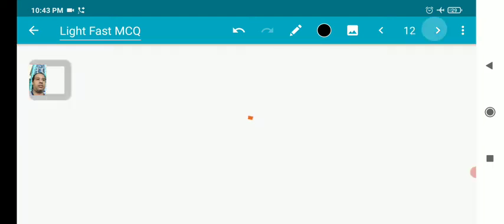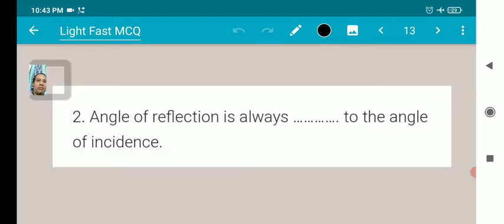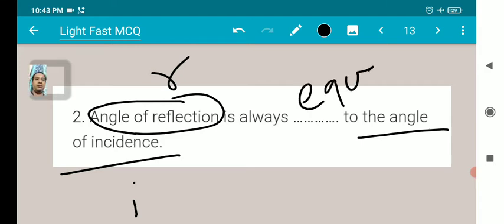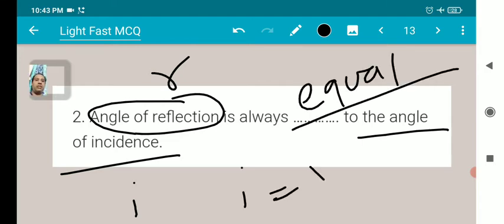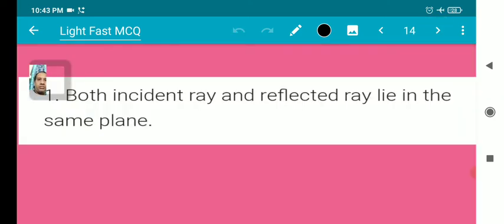To make a kaleidoscope, how many plane mirrors are required? Three plane mirrors. The angle of reflection is always equal to the angle of incidence. Angle of reflection R and angle of incidence I are always equal: I is equal to R. Both the incident ray and the reflected ray lie in the same plane. True or false? It is true.